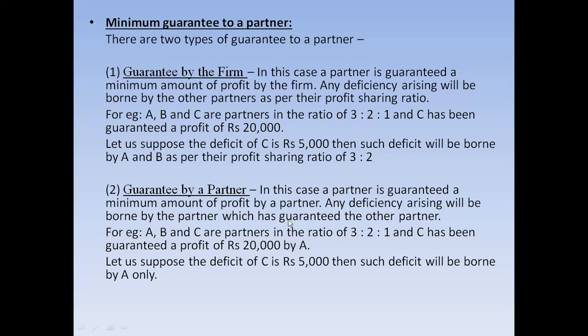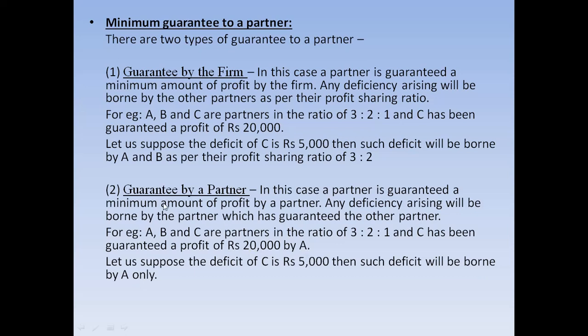This is how in exam time you will know whether it is guarantee by the firm or guarantee by a partner. If a partner has been guaranteed and no name is mentioned, then it is guarantee by the firm. If a partner is guaranteed and the name is mentioned, then it is guarantee by a partner.